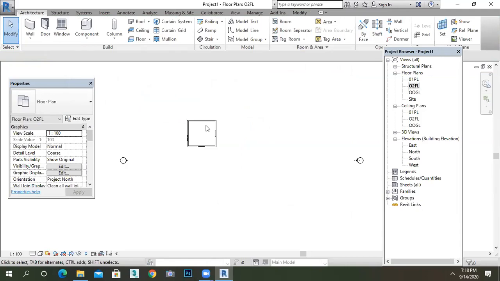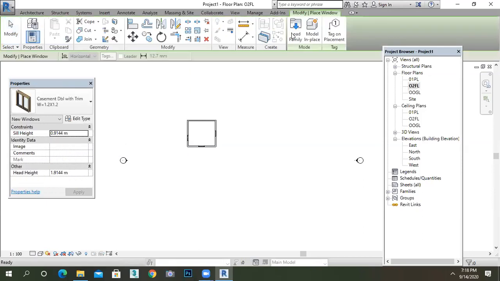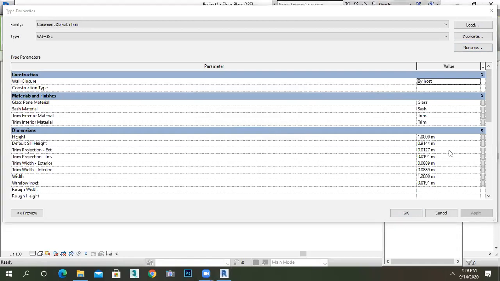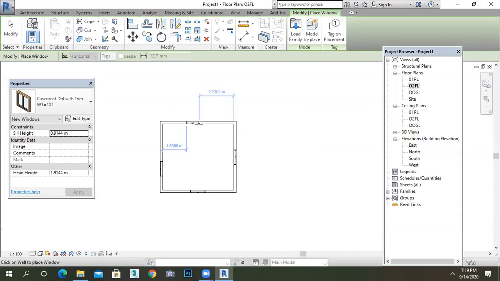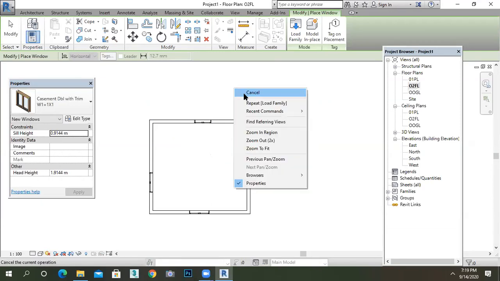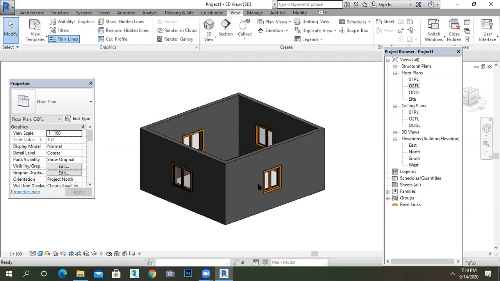So are you getting how to place a window? Just click on the window, load it from my folder, edit it, as W is equal to 1.2 or 1.5. If you want to edit it, then go for edit, duplicate it. So now my window is W1. I just want it as 1 meter by 1 meter, and 1 meter and 1 meter. Place it where you want to place it, and just say escape or right click, cancel, view and 3D.